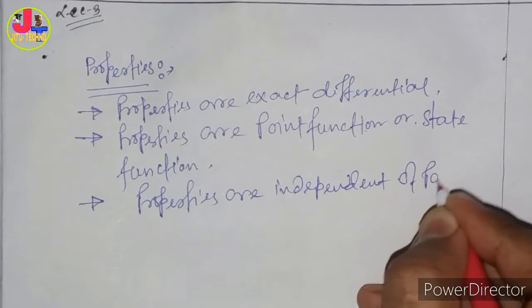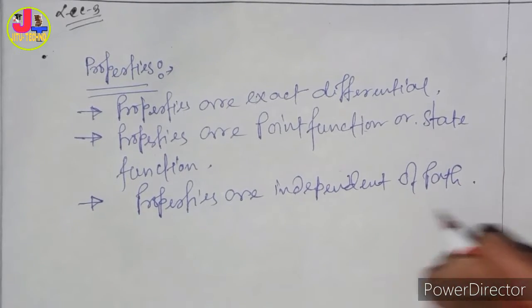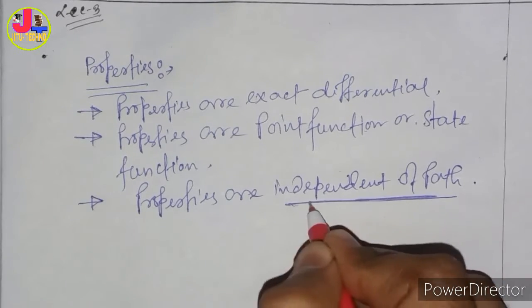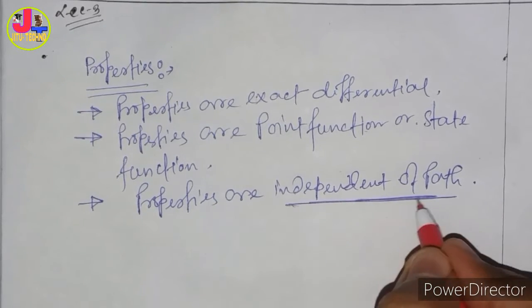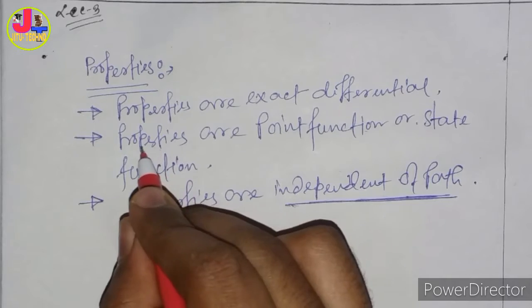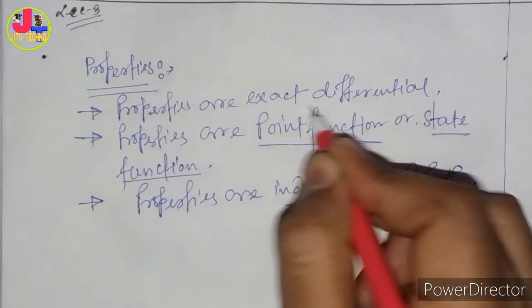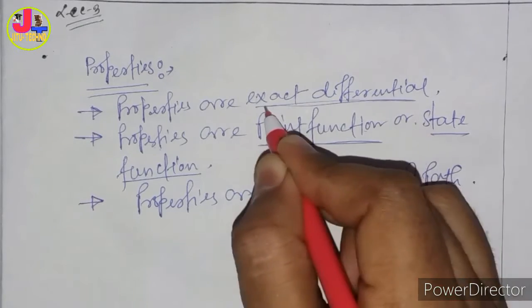Path means properties do not depend on path. Keep in mind, properties do not depend on path. Properties are point functions or state functions, and they are exact differentials.